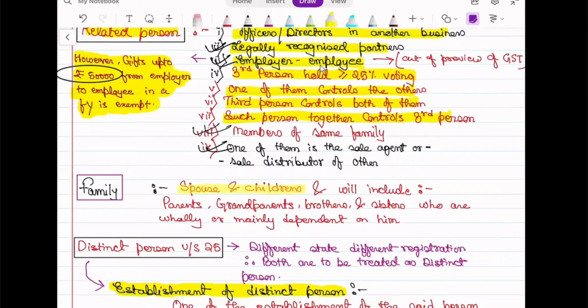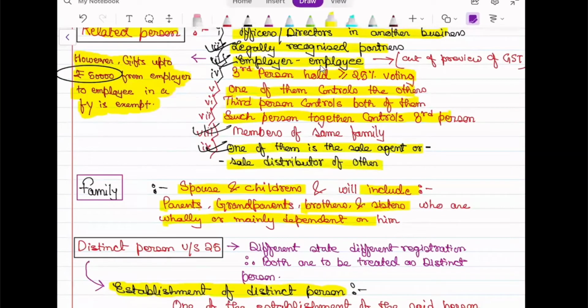I have already told you, the family definition is very simple. Spouse and children are always there, and it will include parents, grandparents, brothers and sisters who are wholly or mainly dependent on you. So they become related to you. And one more point: one of them is the sole agent or sole distributor of that.